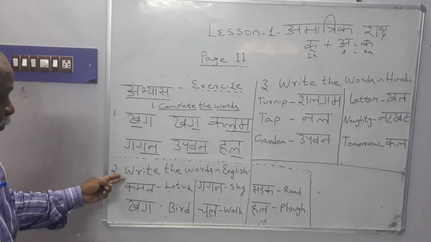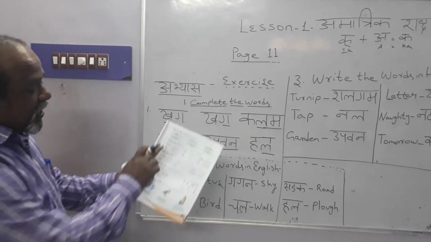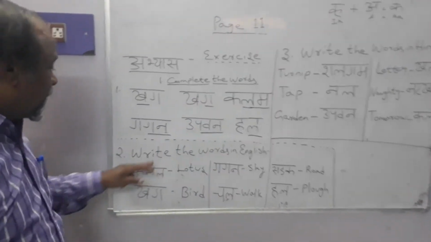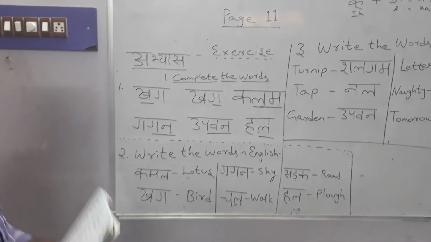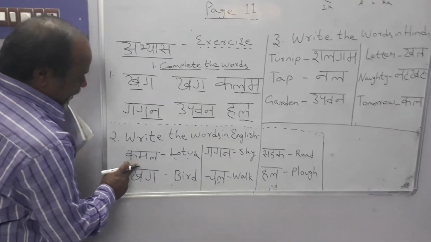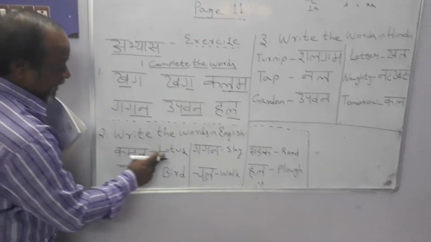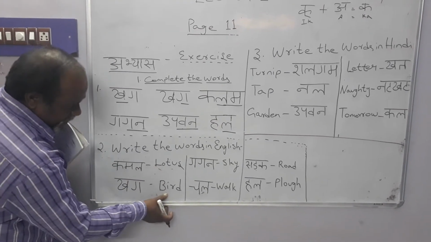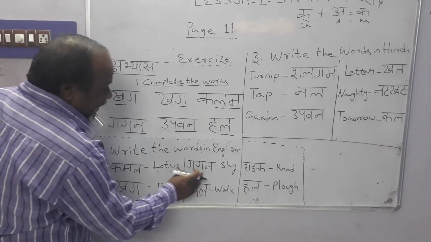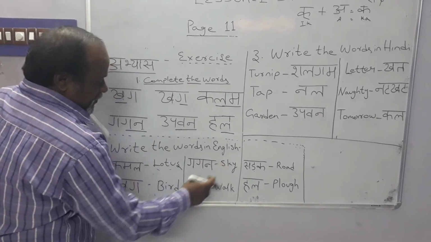Next, part 2, in Hindi, अंग्रेजी में शब्द लिखो. Write the words in English. So the first one is Kamal, our national flower. It is lotus. Next, Kag, bird. Then Gagan, sky.